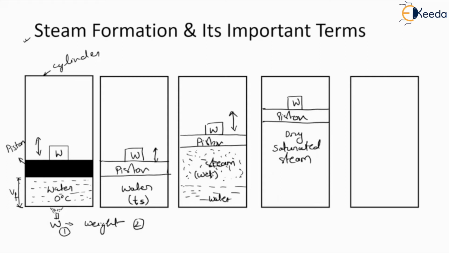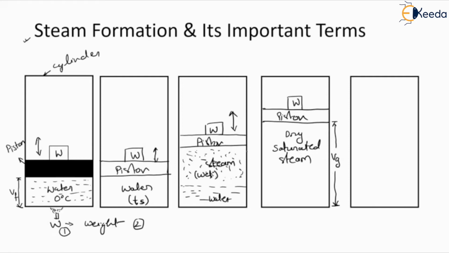So at this point the volume is Vf, and at this point what is the volume? The complete volume of gas, because steam is a kind of gas. This particular steam is represented as dry saturated steam, and the volume is defined as the volume of the dry saturated steam, or Vg. So here Vf is the volume of the fluid and Vg is the volume of the gas.